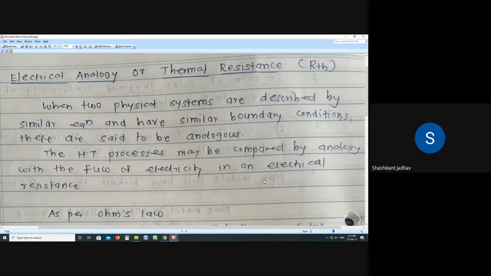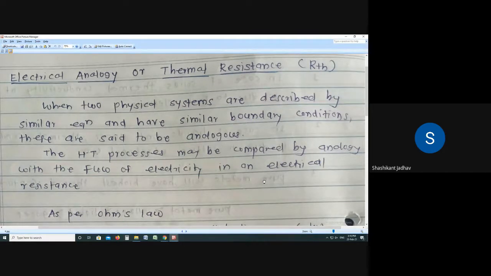Basically we know that heat is always transient in nature, meaning it is in continuous motion. So our next concept is electrical analogy. Our subject is heat, and now we have to compare this heat with an electrical system. In the electrical system, the parameter that is continuously in movement is current.